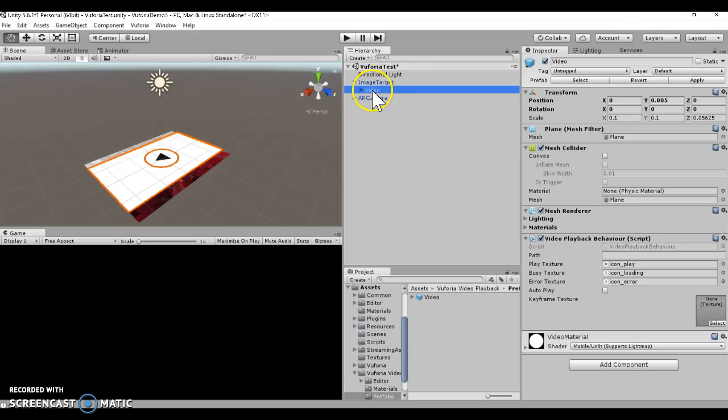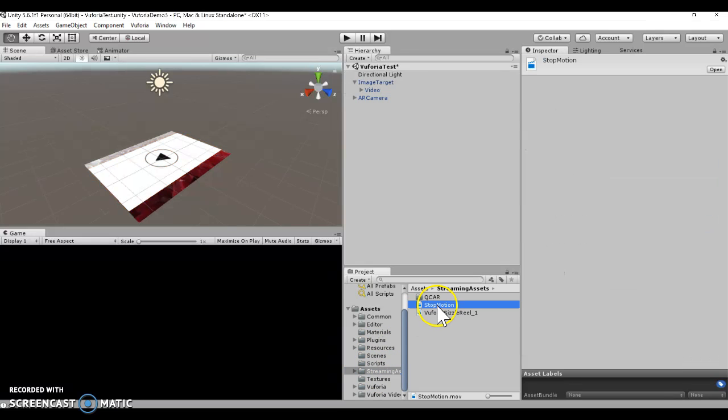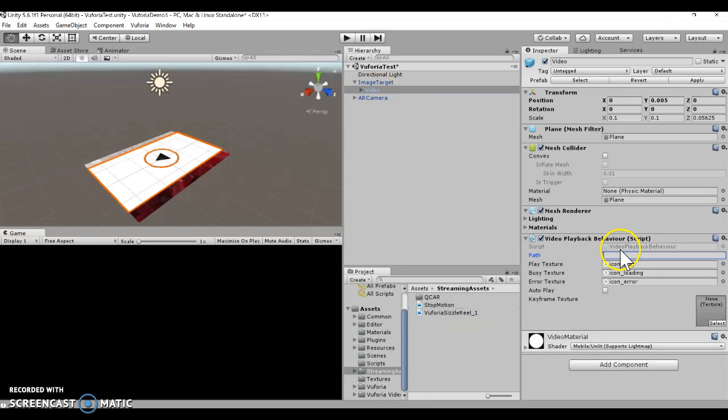Inside of that video, in the inspector, there's just a couple things that we need to do. First of all, perhaps most importantly, we need to link it to a video that's going to play. If I go to streaming assets, that's my movie, stopmotion.mov, and I just need to type that into the path right there. That will link it to the video.